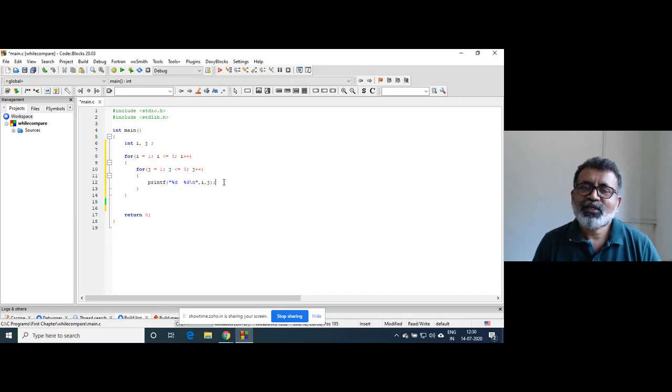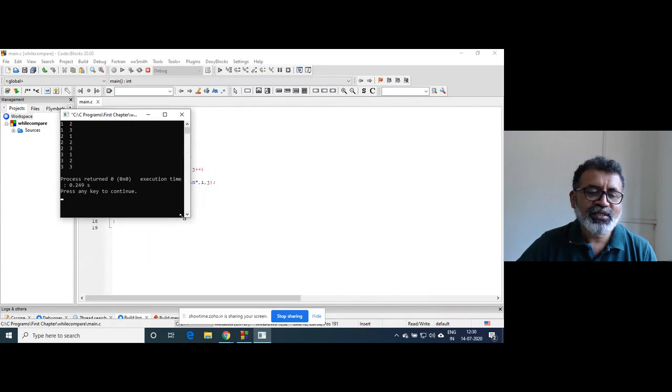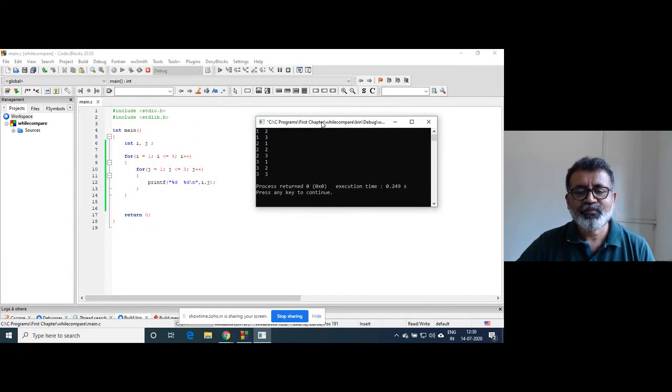We need to understand this again. I know that all these three parts today are difficult, and that's why I intentionally kept them on the first day of the week. If this program is executed, it will print some numbers in this way. Let's see how these numbers are printed. i is equal to 1, the condition is true, it goes inside. j is equal to 1, j less than or equal to 3, the condition is true, it goes inside. Printf prints the values of i and j, that is 1 and 1, right?